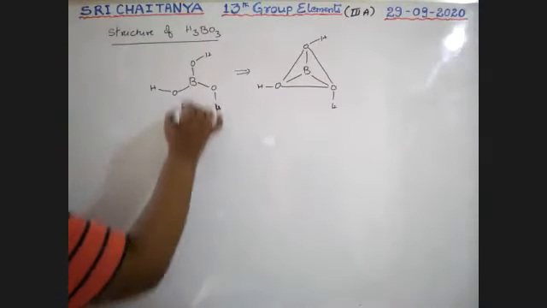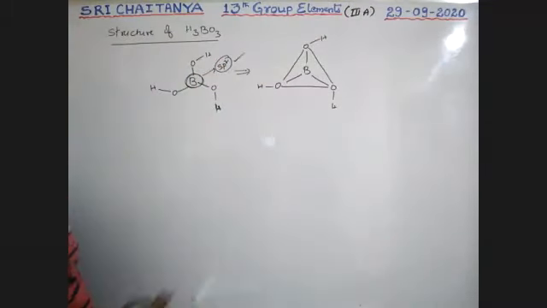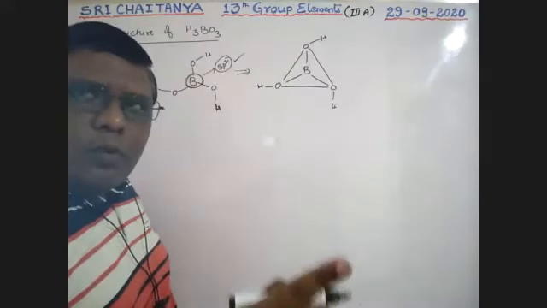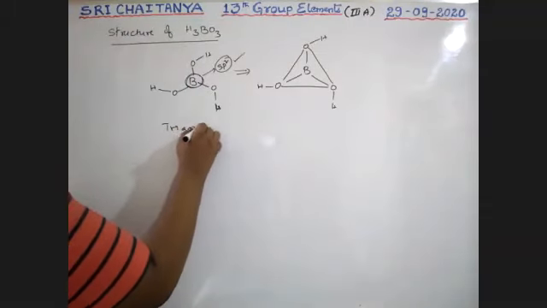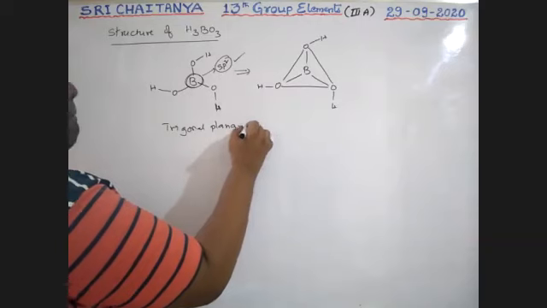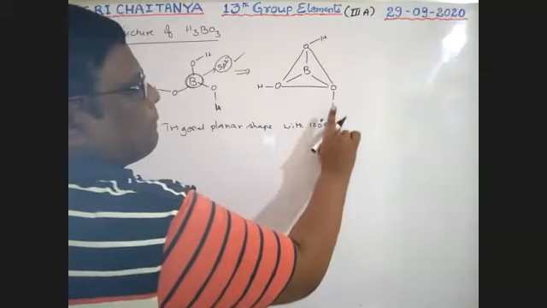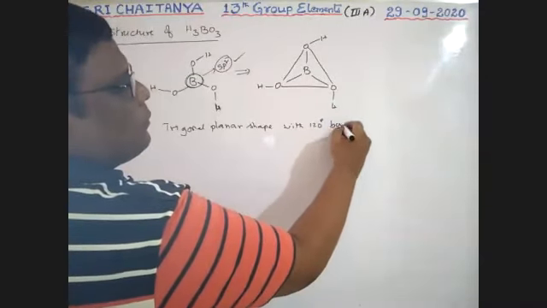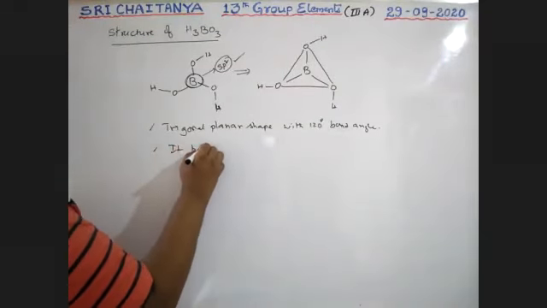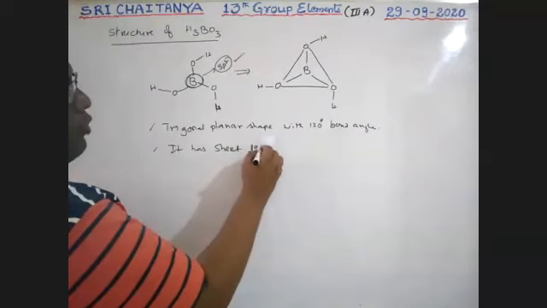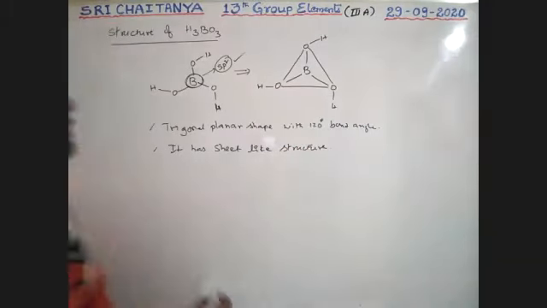Here, in orthoboric acid, the central atom boron is in sp2 hybridization. Because of sp2 hybridization, it is trigonal planar shaped with a 120 degree bond angle. Next, it has a sheet-like structure. I am drawing, please wait.